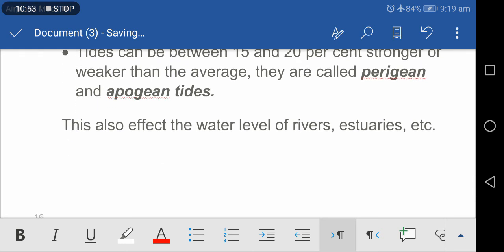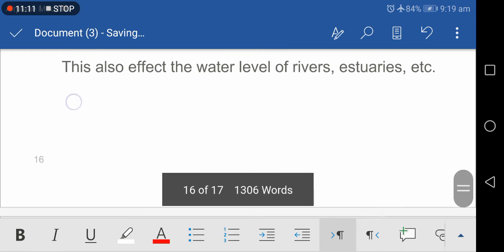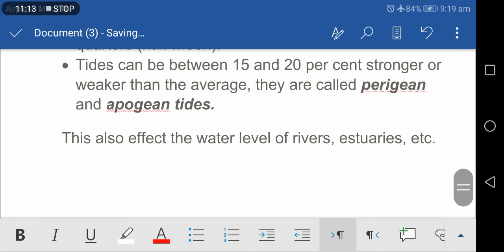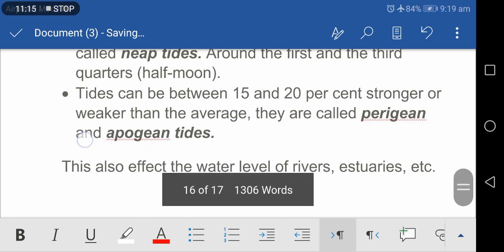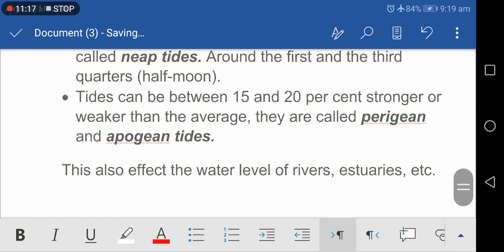Tidal range is the difference in the level of water in seas and oceans at high tide and low tide. Bay of Fundy has the highest tidal range in the world. Locations with a high tidal range are ideal for tidal energy generation. Tides can be between 15 and 20% stronger or weaker than the average with the varying distance of the moon from the earth. They are called perigee and apogee tides.